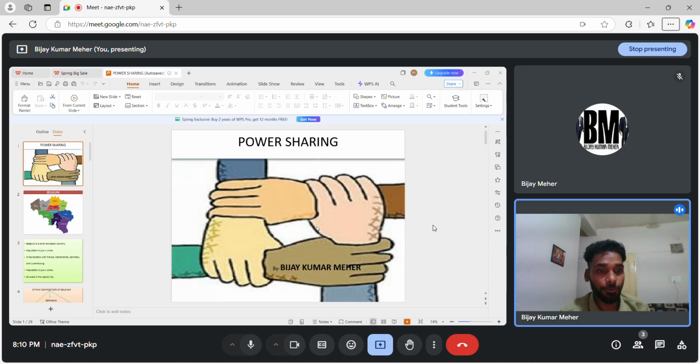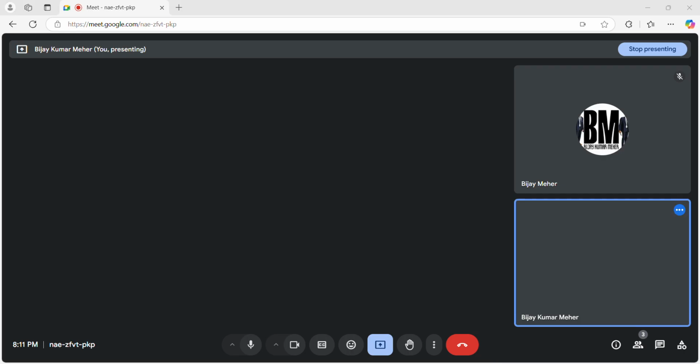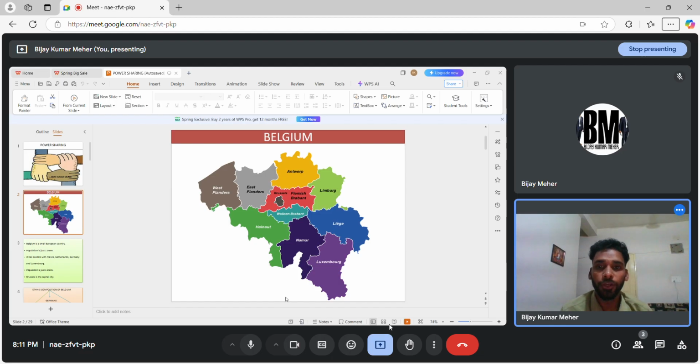So here we will study the case study of Belgium and Sri Lanka. Now there must be a question rising in your mind: why these two countries, Belgium and Sri Lanka, right? In Belgium there is excellent, perfect power sharing, so it leads to a happy ending. People are very happy. But in the case of Sri Lanka, it was totally opposite, which led to civil war. That's why these two countries have been selected.